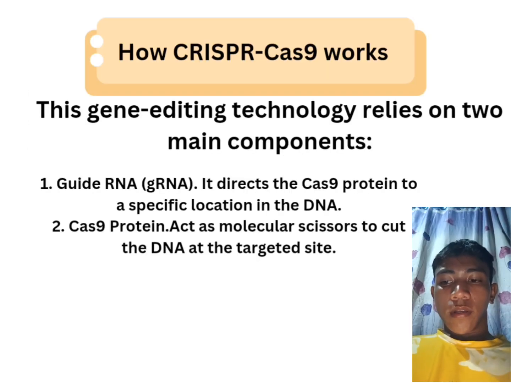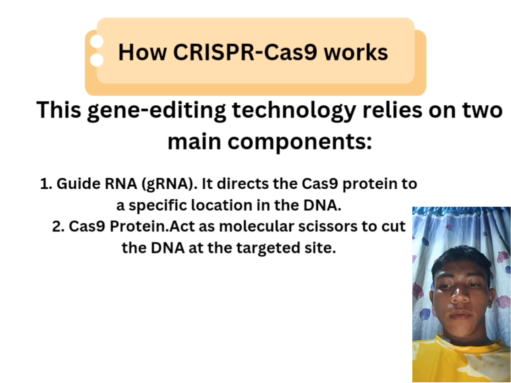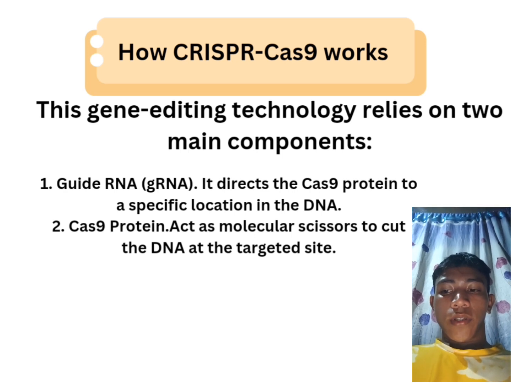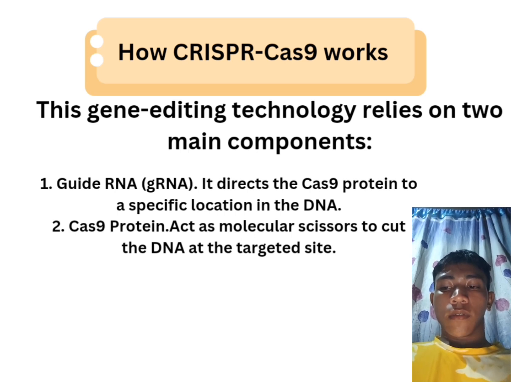Let's start with how CRISPR-Cas9 works. This gene editing technology relies on two main components. The guide RNA directs the Cas9 protein to a specific location in the DNA. The Cas9 protein acts as molecular scissors to cut the DNA at the target site.